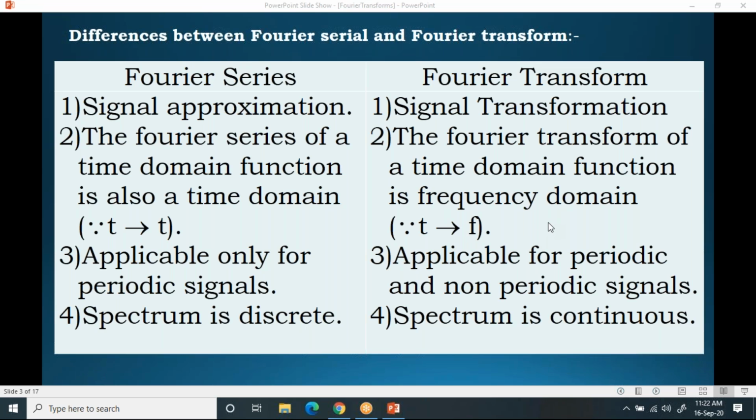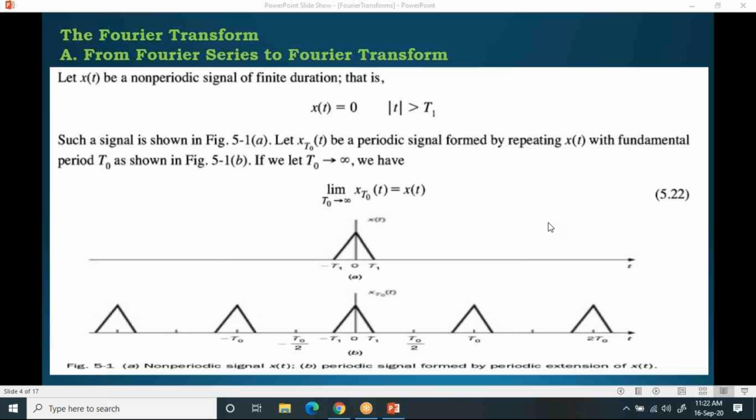Now the first topic which I am going to discuss under this is how we obtain the Fourier transform from Fourier series. First, consider x of t to be a non-periodic signal of finite duration.